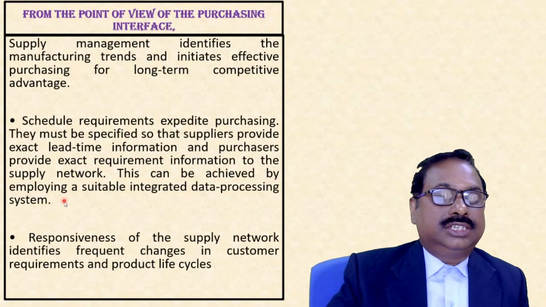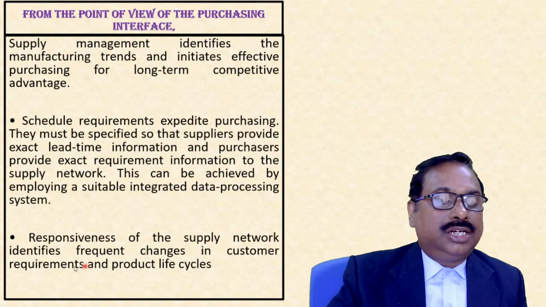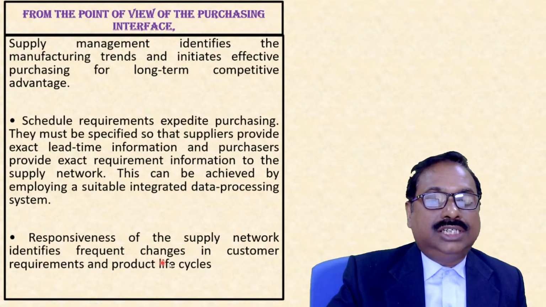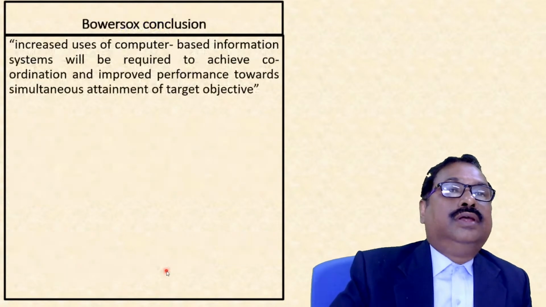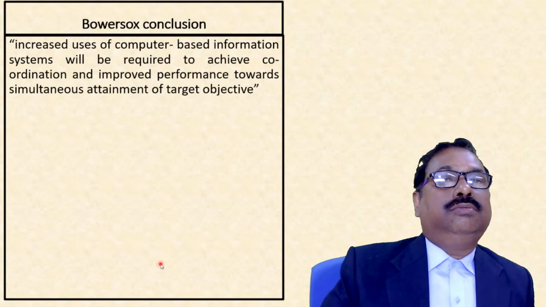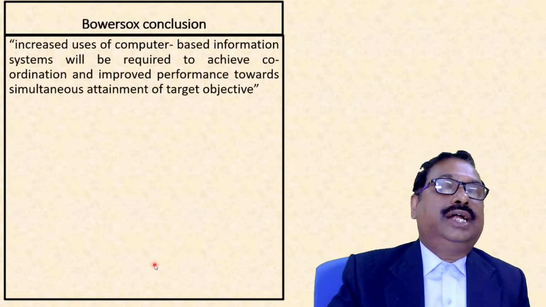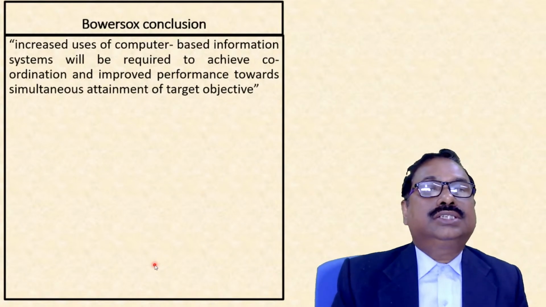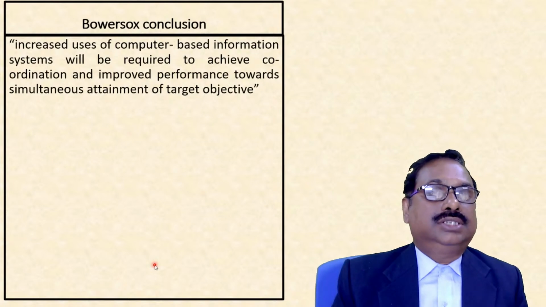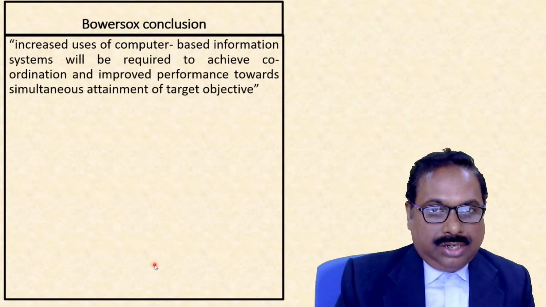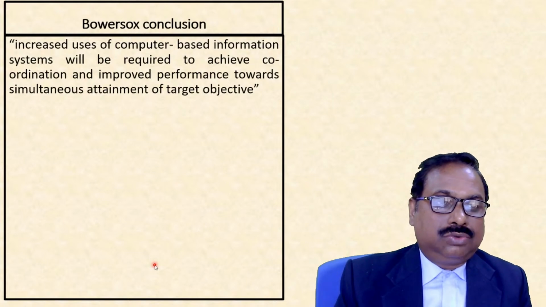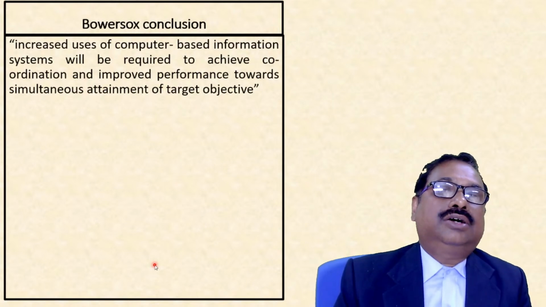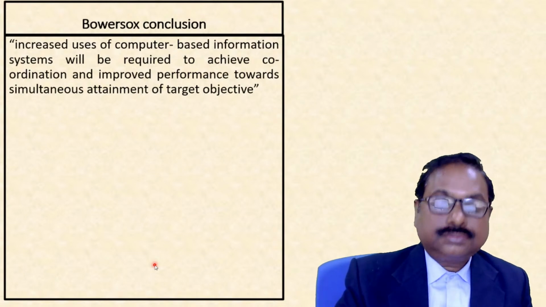The last one is responsiveness of the supply network, to identify frequent changes in customer requirements and product life cycles. So here Bisworoop concludes that increased usage of computer-based information systems will be required to achieve coordination and improve performance towards simultaneous attainment of target objectives.